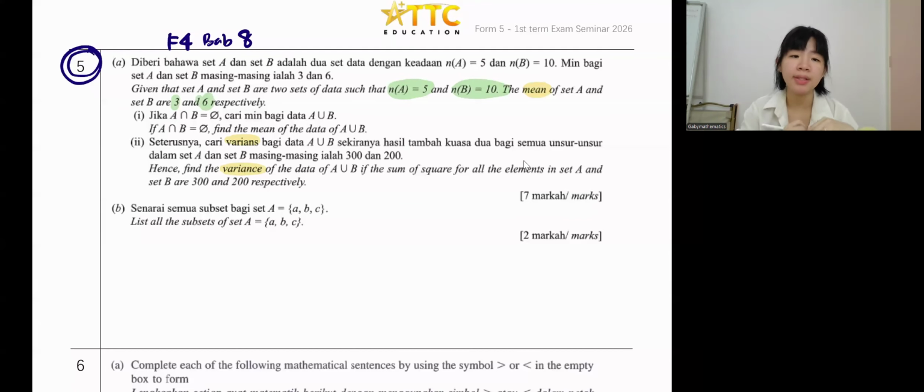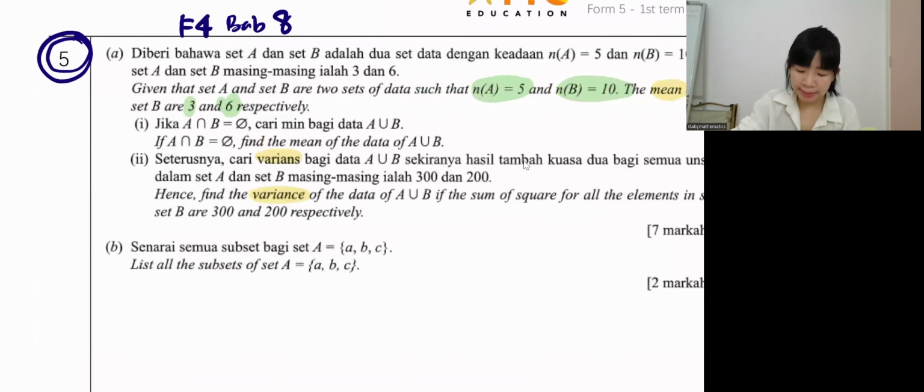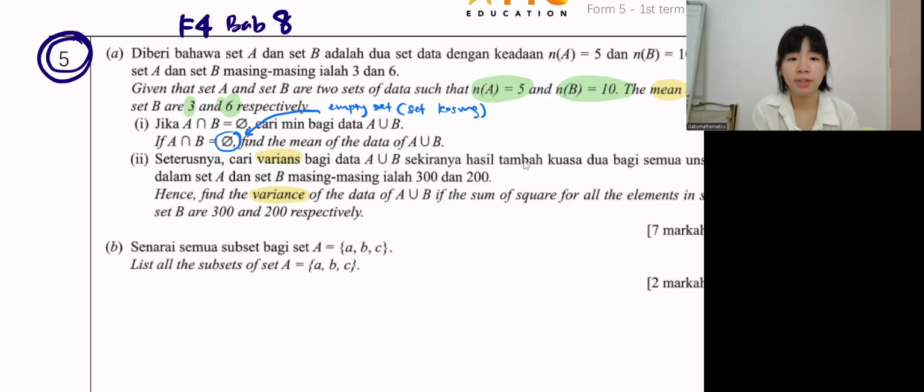So question 1, they say A intersect B equals to this. So guys, remember what is this symbol? 0 with a slash. So this is empty set. Set kosong.